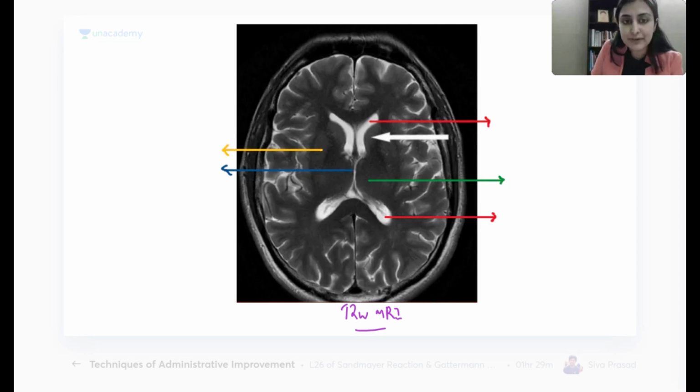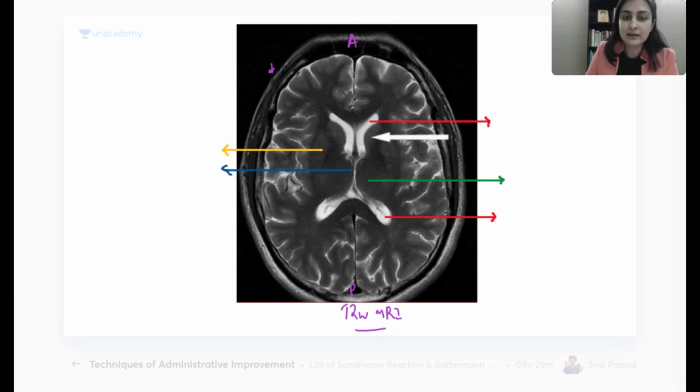So first of all, if I ask you, what is this topmost red arrow marking? What are these white colored ventricles? Lateral ventricle. Can you give me a much more precise answer? Which horn of lateral ventricle? So this is anterior, this is posterior. This side, is this right cortex or left cortex? If I have to ask you, is this right side or left side first of all? Right, good. What is this side of the brain? Left side of the brain. Okay, we have no doubt in this.